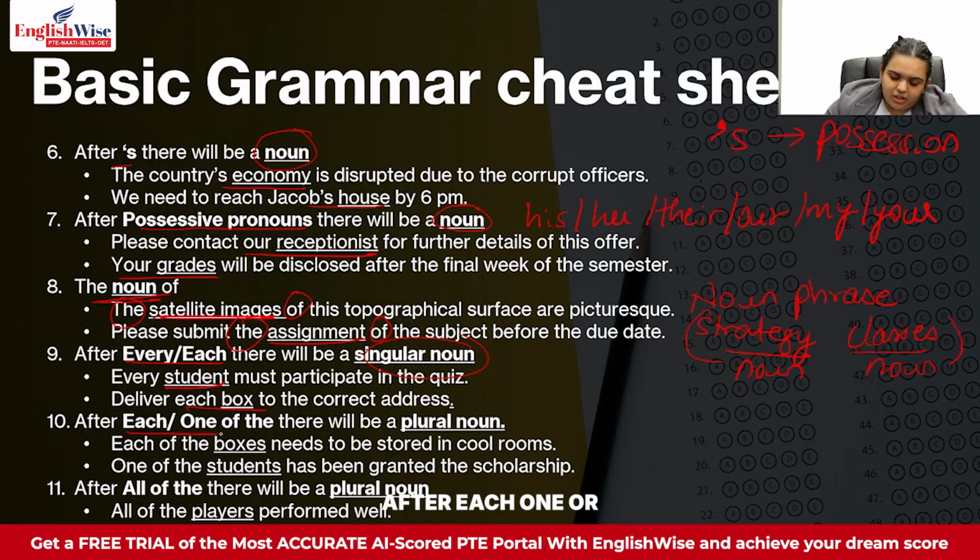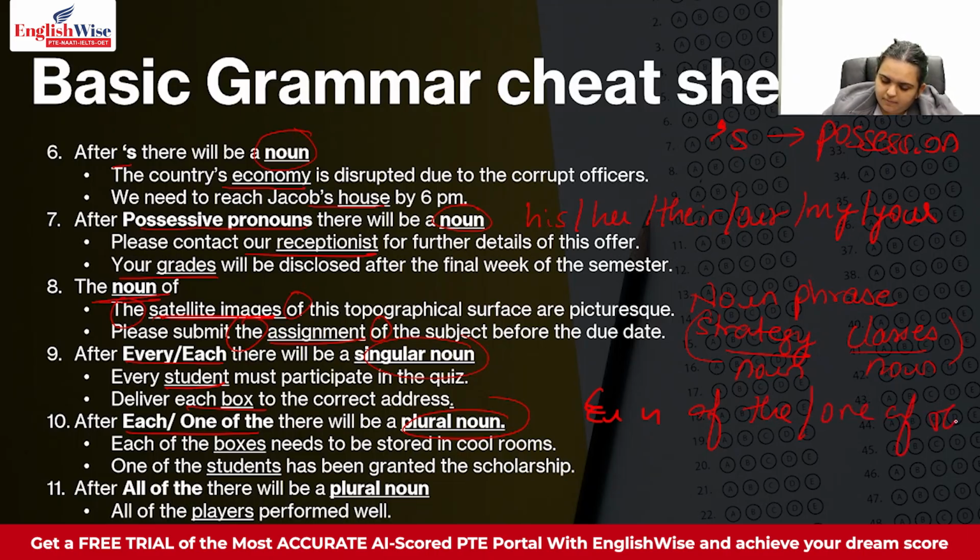After each of the or one of the, there will always be a plural noun. After each of the or one of the, you always put a plural noun in both the cases. For example, each of the boxes needs to be stored in cool rooms.